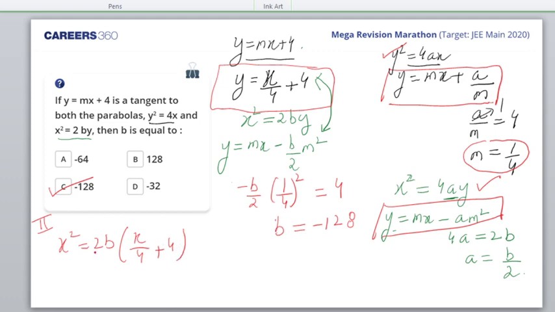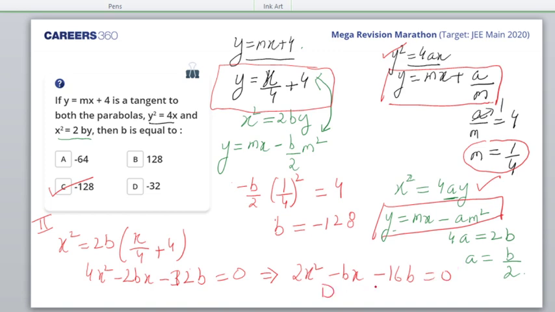Now what you should do is solve this equation. You'll get 4x square minus 2bx minus 32b is equal to 0. Am I right or wrong? Tell me. I'll cancel by 2, so the equation will be 2x square minus bx minus 16b is equal to 0. Now you can put the discriminant of this equation as 0 and you'll get the value of b. Put D is equal to 0.